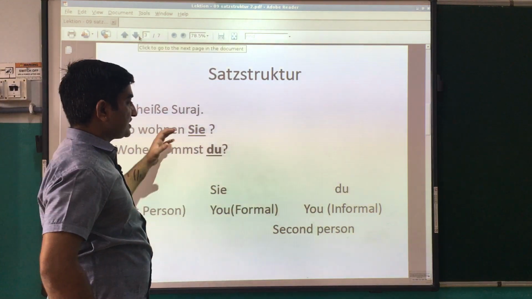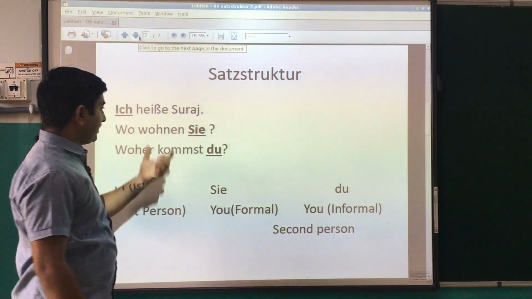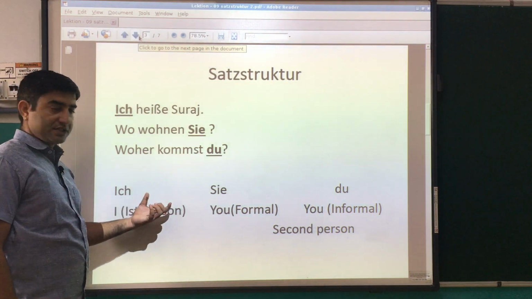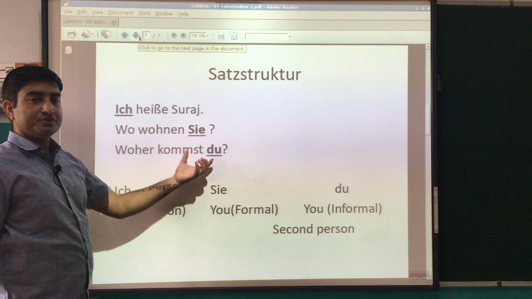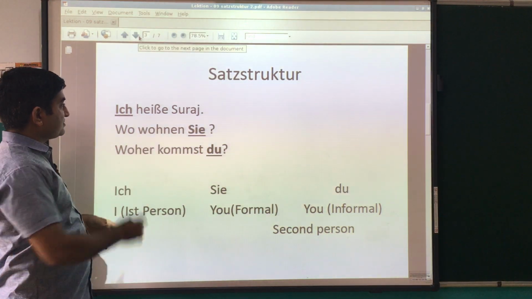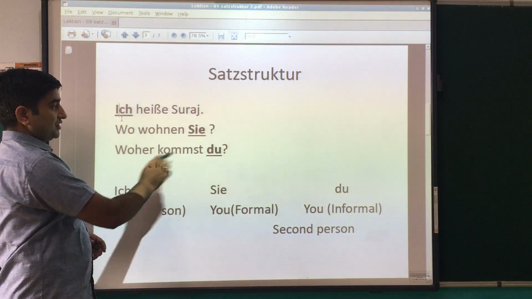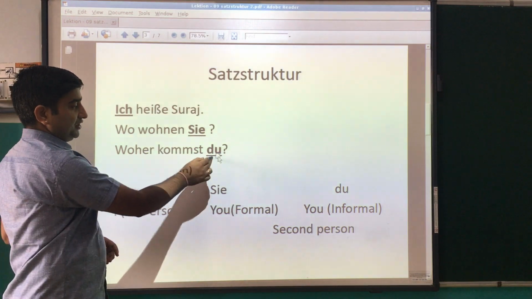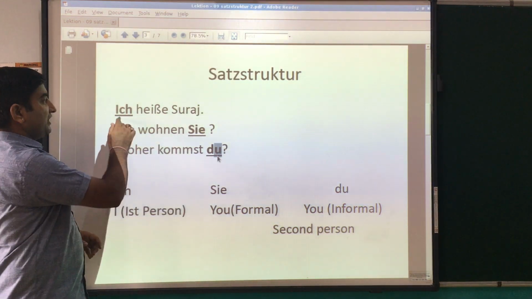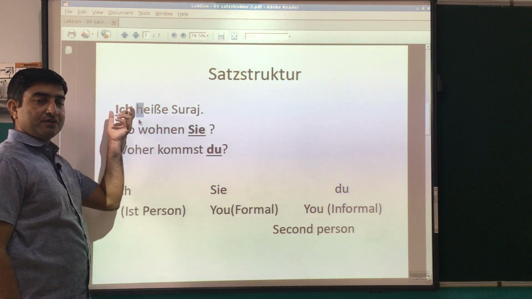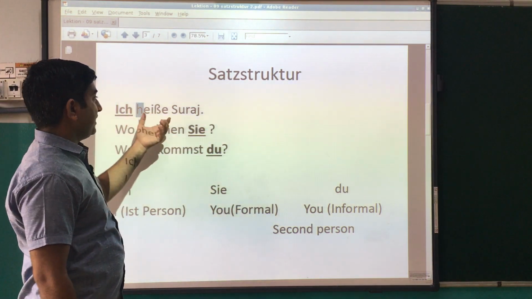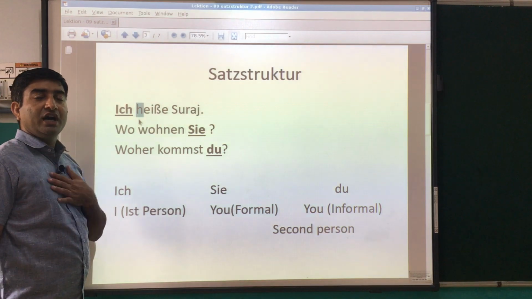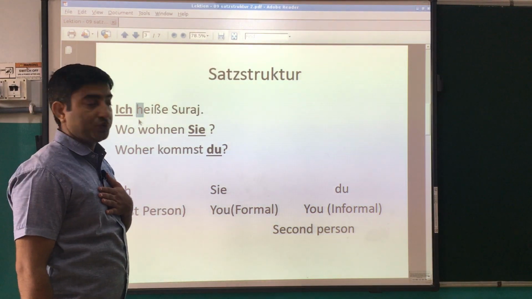So first we have some sentences, and you already know about these sentences. Ich heiße Suraj, wo wohnen Sie, woher kommst du? Here three pronouns: ich, Sie and du. Ich heiße Suraj: ich means I, I am Suraj, or I am called Suraj.